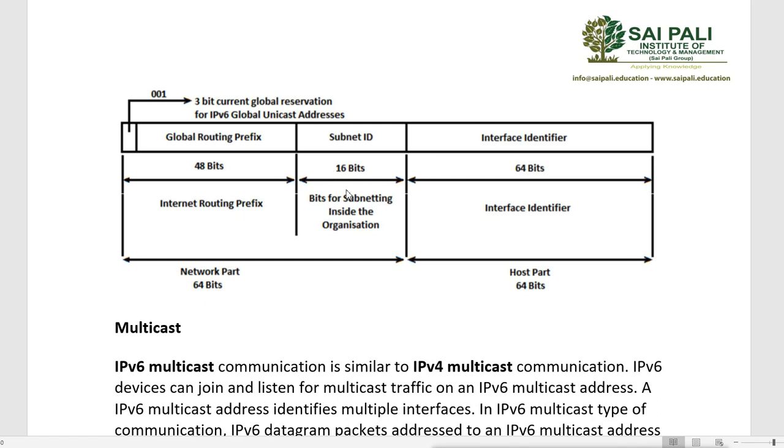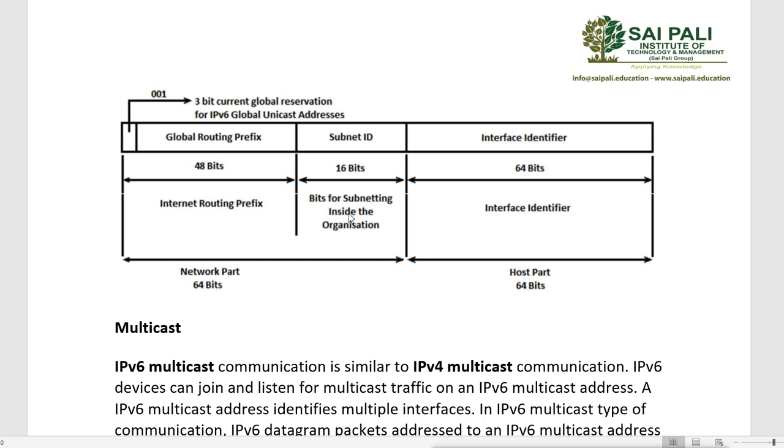That means 65,536 different subnets can be created by using these 16 bits. So if the organization has different departments, they can use these 16 bits to create the different subnets. Very simple: one subnet, one department. For the first department they will give 1, for the second department 2, for the third department 3.